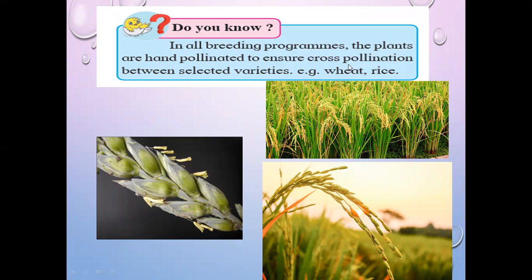If some farmers or horticulturalists want to do cross pollination, at that time they can pollinate that plant by hand between the selected varieties, and that's why there is the green revolution. It is the basic information: the green revolution is possible due to this mechanism.